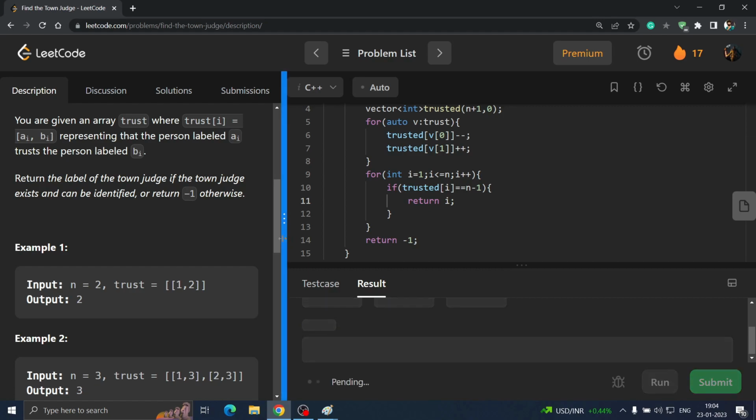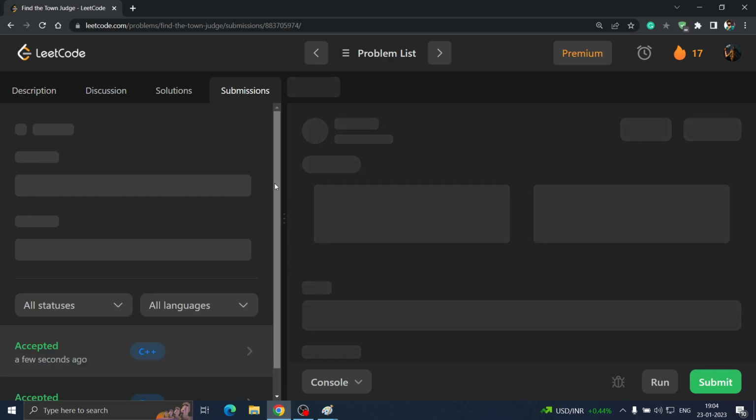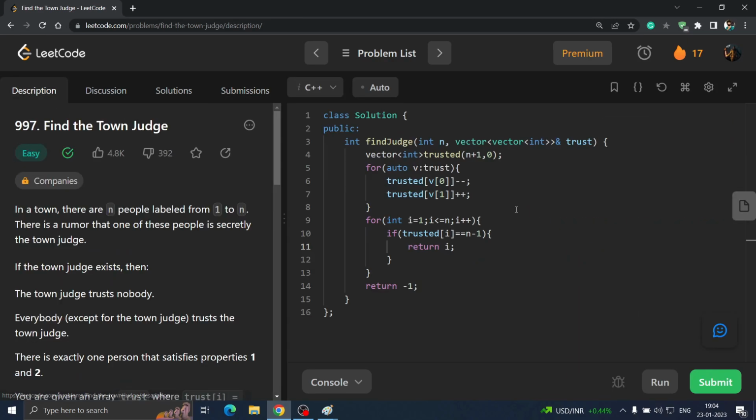Let's submit it. So yes, it is accepted for all the cases. So the time complexity in this case will be, as we are actually running two loops, O of n plus m time complexity. Then what will be the space complexity? As we are creating a vector of n plus 1 size, you can say space complexity is O of n. So this is the solution for this question.